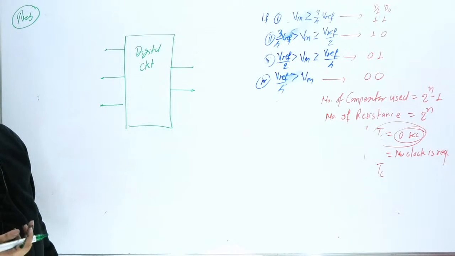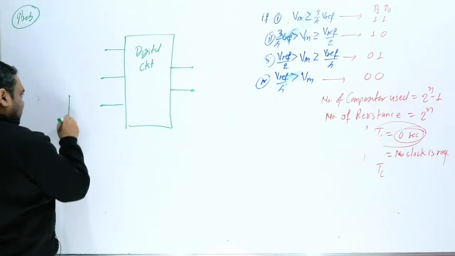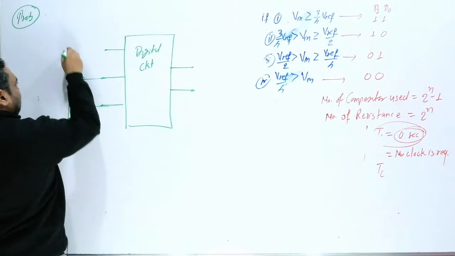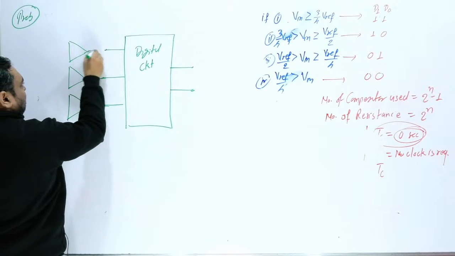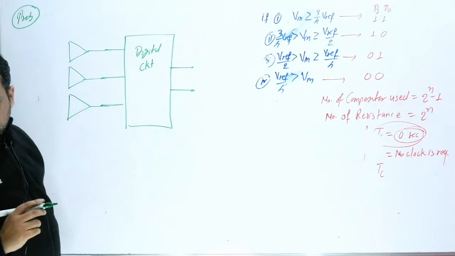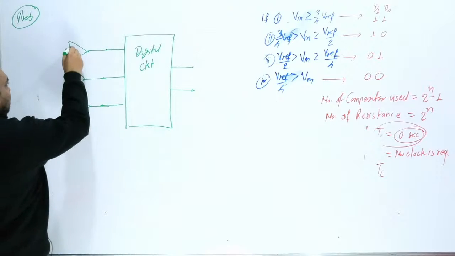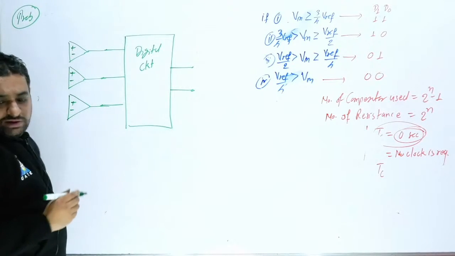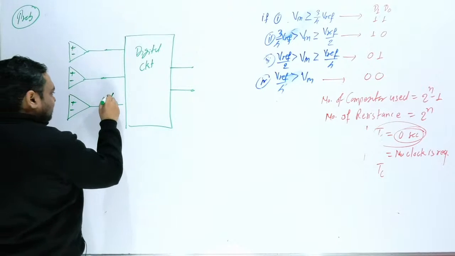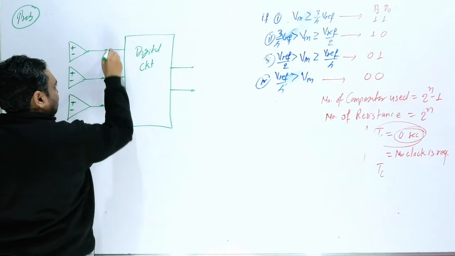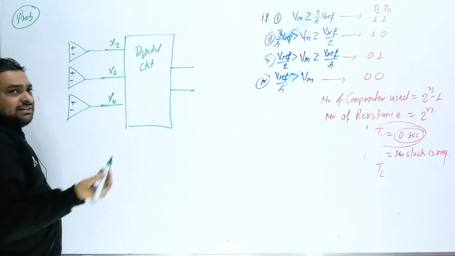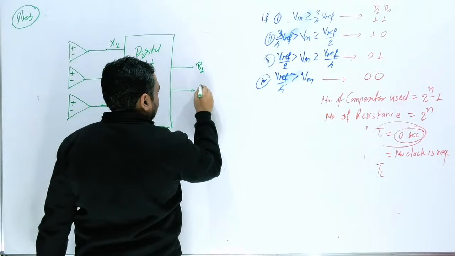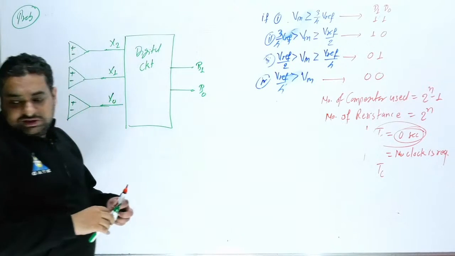Now here 3 comparators are connected. This is the first comparator, this is the second comparator, and this is the third comparator. Here this is plus minus, this is plus minus, and this is plus minus. The outputs they have provided are x0, x1, and x2; anything they can write. And the digital circuit outputs are b1 and b0.